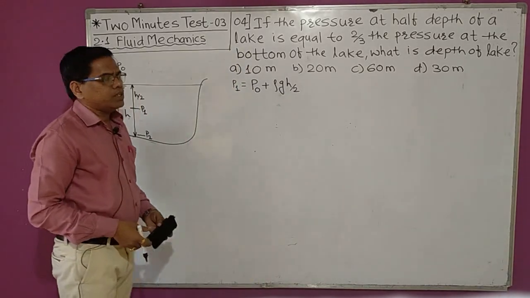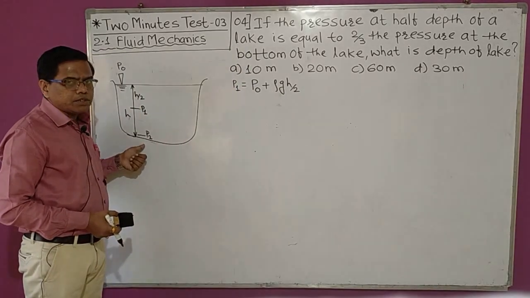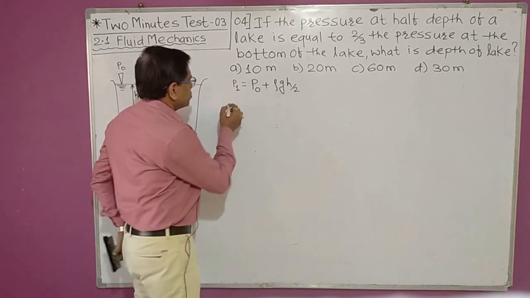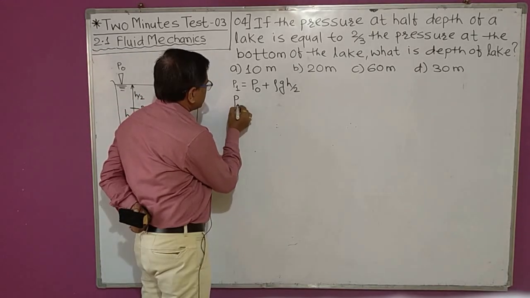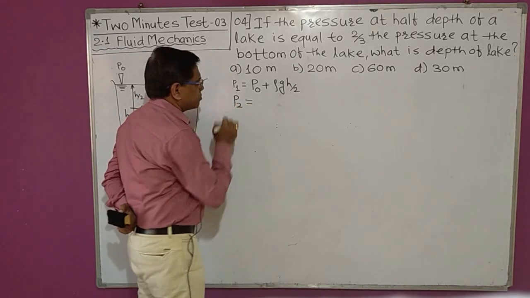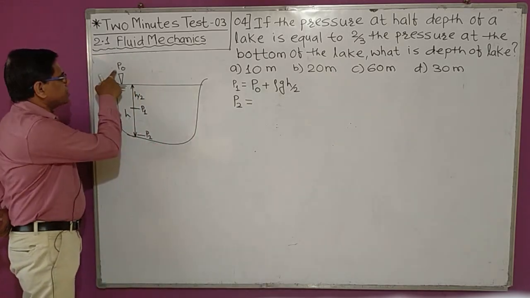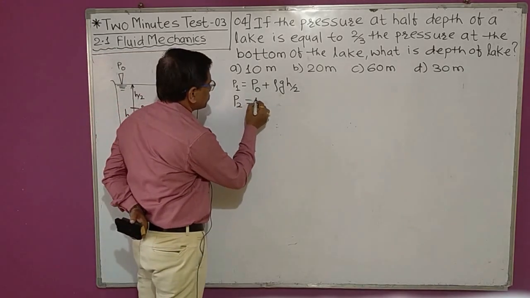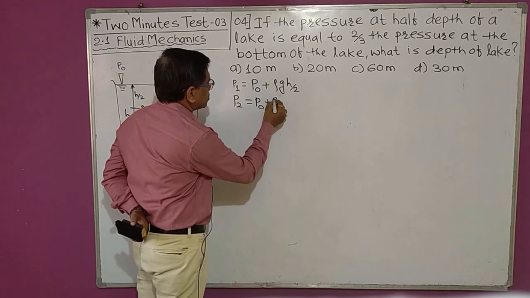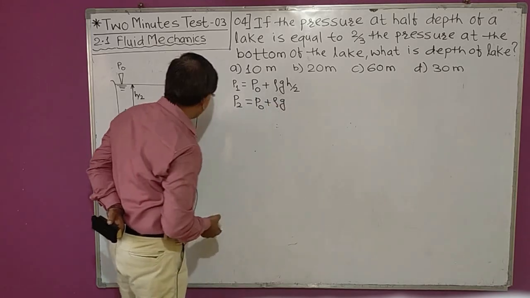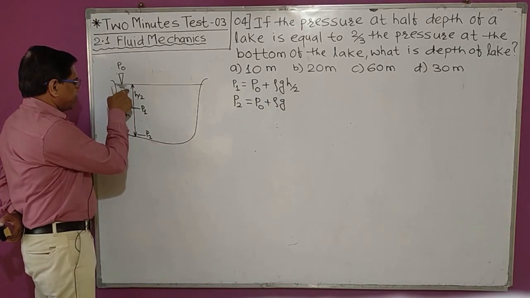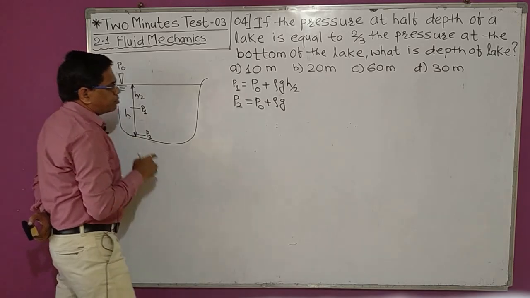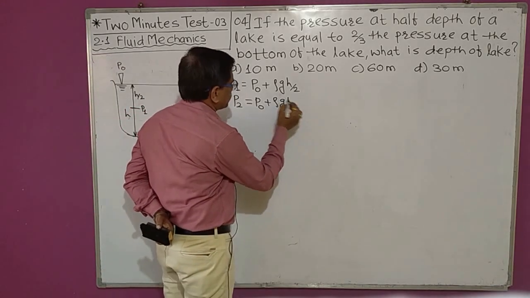Now again we will write the equation for the pressure at the bottom of the lake. So the pressure at the bottom of the lake is P2. This is equal to atmospheric pressure P0 plus rho into g into the depth of the water up to the bottom, which is h.